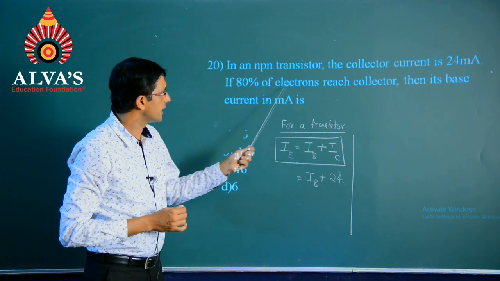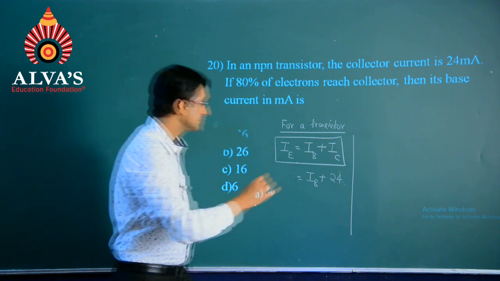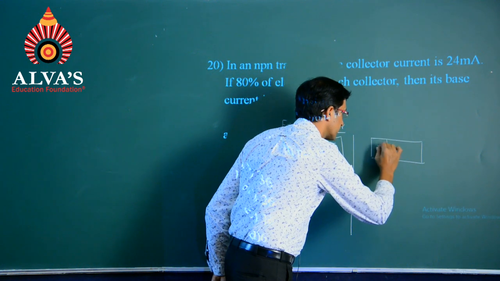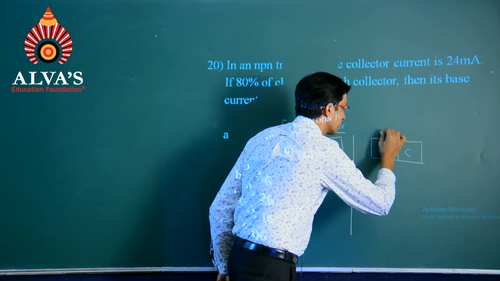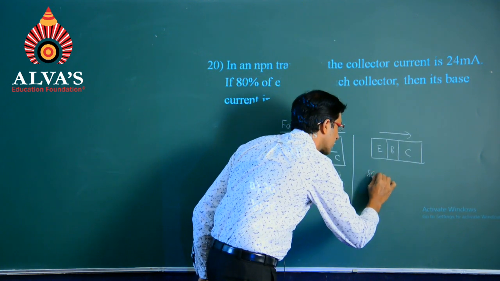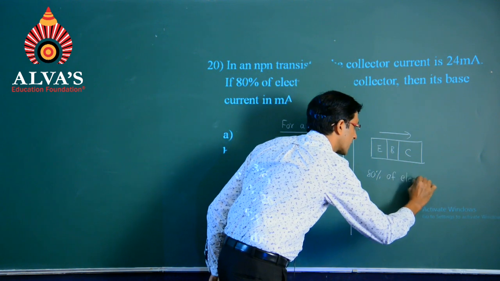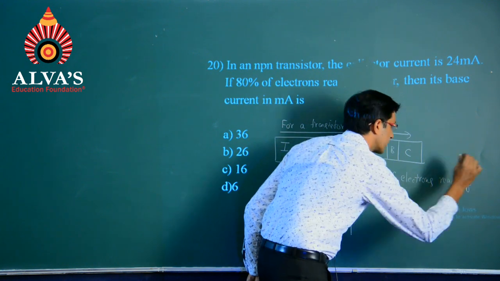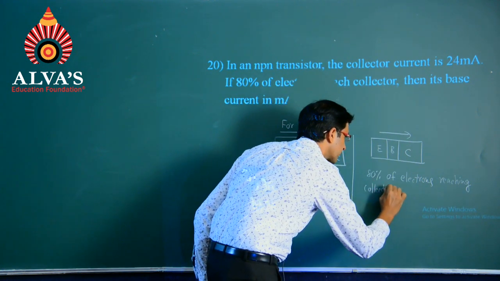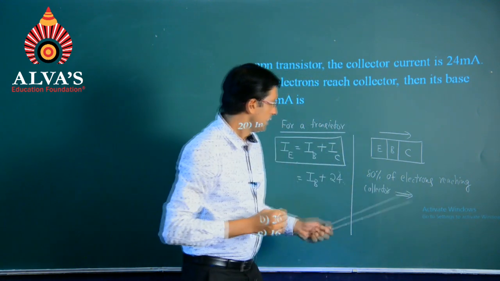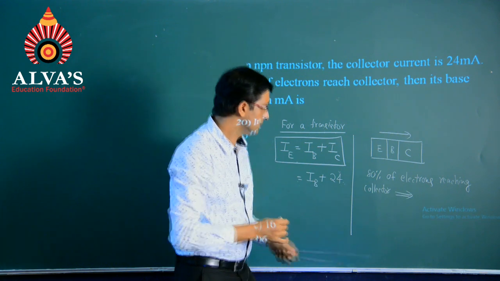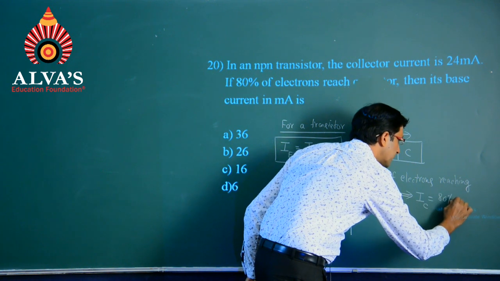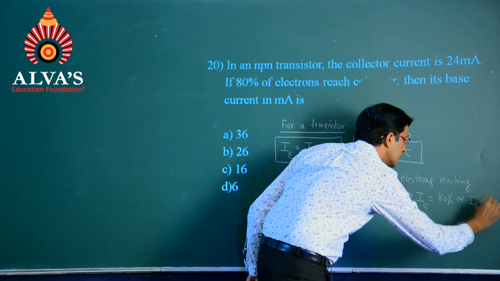If 80% of the electrons reach the collector, 80% of the electrons reaching collector implies collector current, IC, which is equal to 80% of IE.